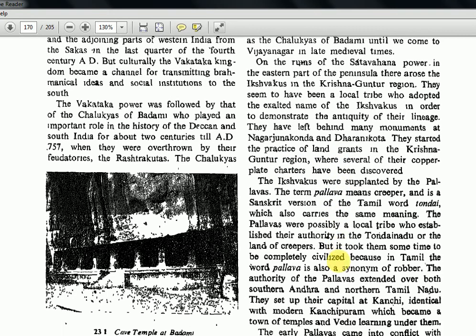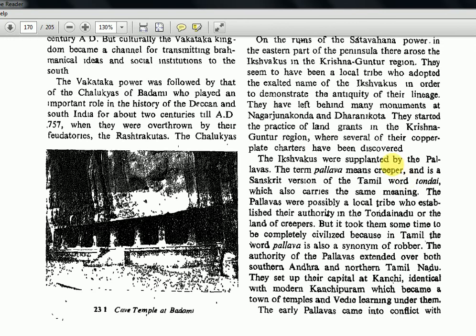Now the Ikshvakus were supplanted by the Pallavas, further down south. So imagine the map in your mind when you are reading each line. Only then will you be able to connect. Satavahanas, Vakatakas, Chalukyas and Rashtrakutas are one line, and in the other line we are seeing Ikshvakus and Pallavas now, down south in the Tamil Nadu area.